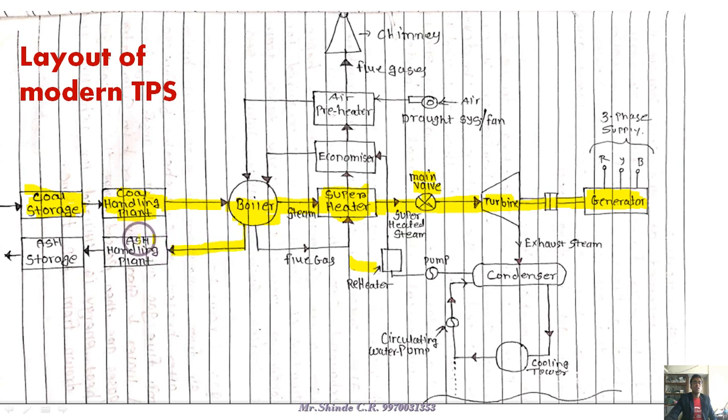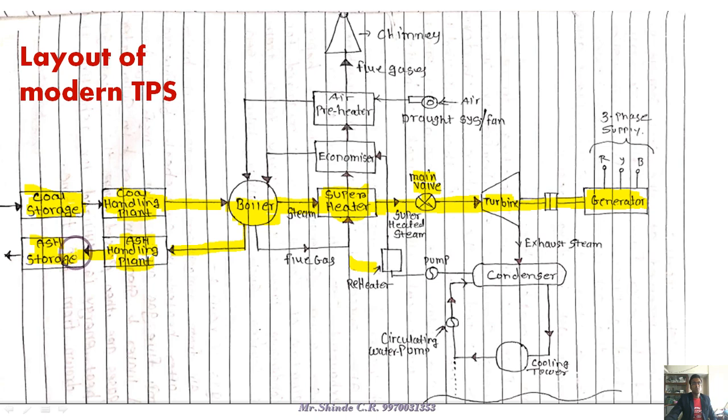Ash has a very large volume and is very light in weight, so we add some water or other liquids in order to decrease the volume for proper handling, and that's what we call the ash handling plant. All the processes are done here, and then it goes to the last stage, which is the ash storage.